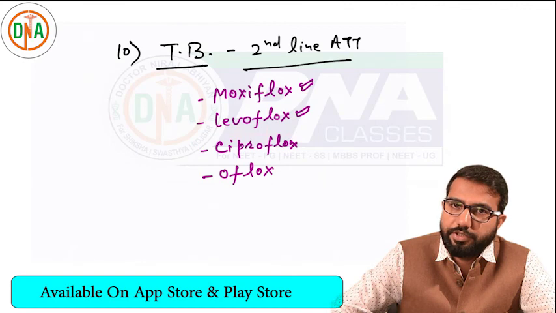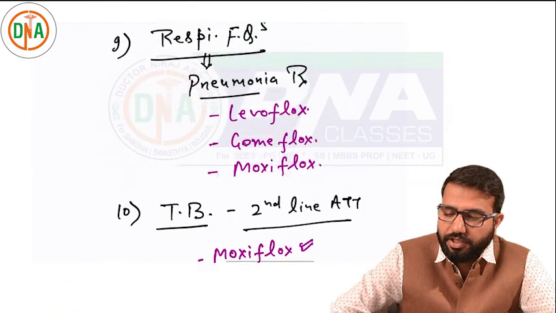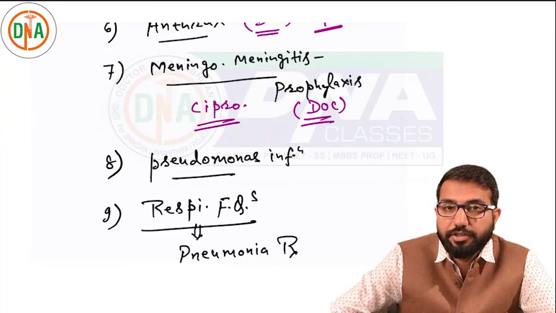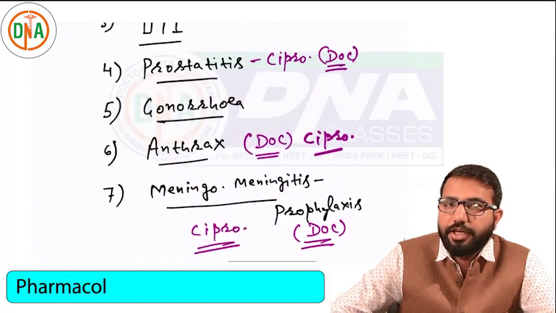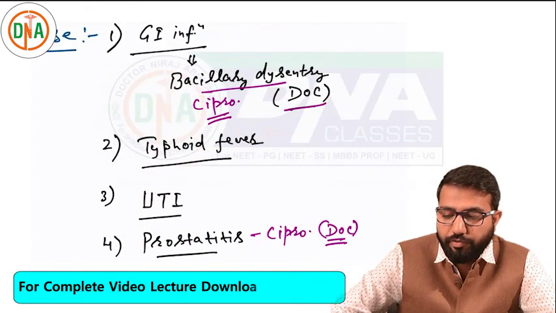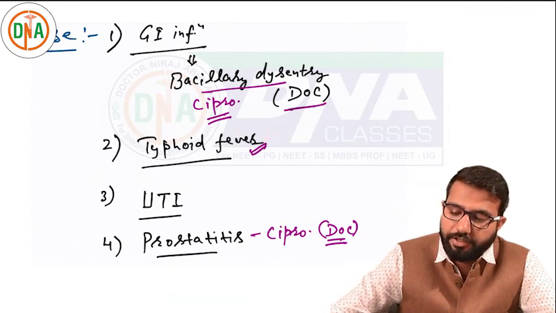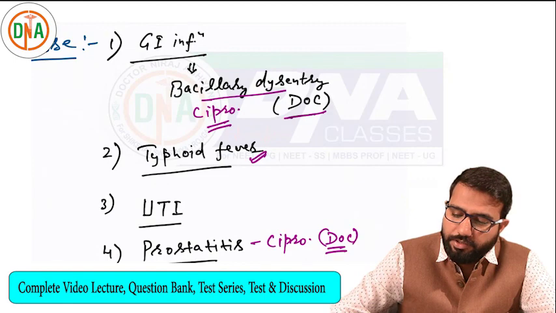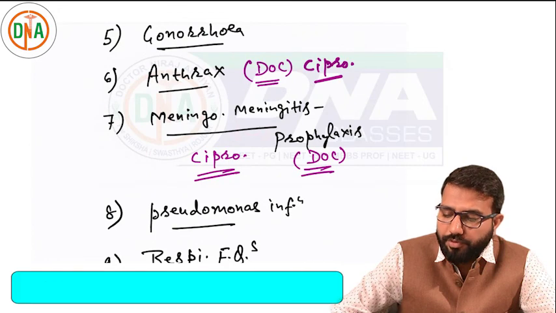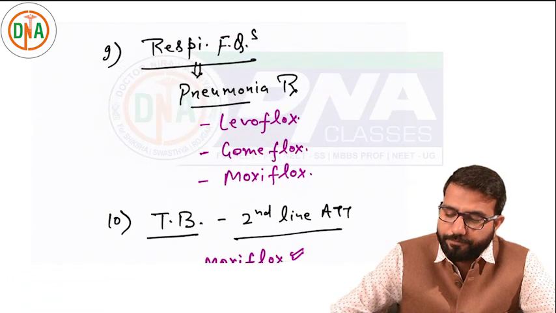So you can see nowadays these drugs are commonly used. These are very effective drugs. In TB, these are very good drugs in second line. In pneumonia, we can use in respiratory infection. We can also use for prophylaxis in meningococcal meningitis, in anthrax, then prostatitis, typhoid. These are very good drugs for typhoid also, but nowadays the preferred drug is ceftriaxone. Dysentery, bacillary dysentery. So many uses are there. These are very good drugs. Nowadays, fluoroquinolones are one of the commonly used antibiotics. That is about the fluoroquinolones. Thank you.